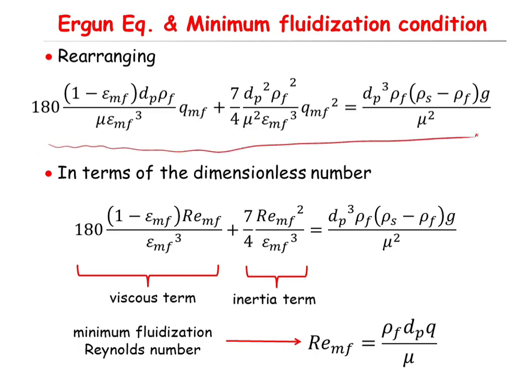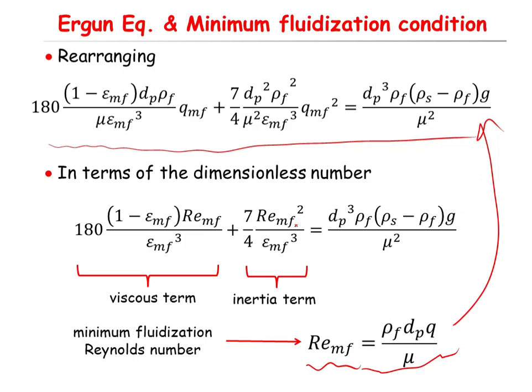Okay, and some people prefer to write it in a dimensionless format. Note that rho d q divided by mu, you can write as the Reynolds number, or minimum fluidization Reynolds number. If you substitute this definition into this equation, you will end up with this equation. Wherever you see rho d q divided by mu, I write the Reynolds number. Here again, rho d q divided by mu but with the power of 2 will be the Reynolds number to the power of 2, and so on.